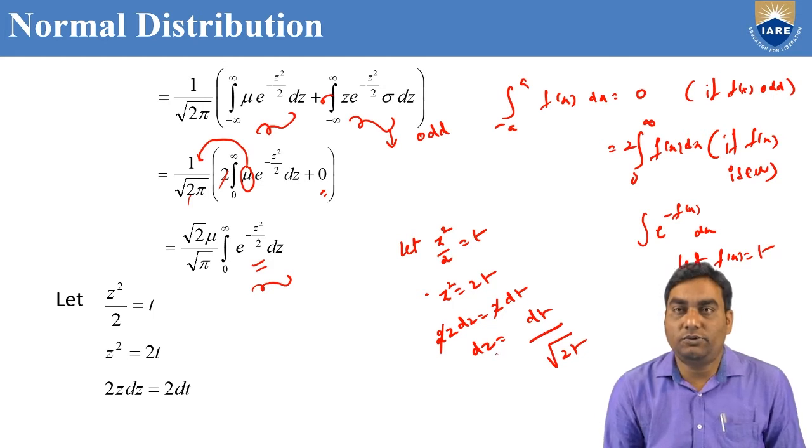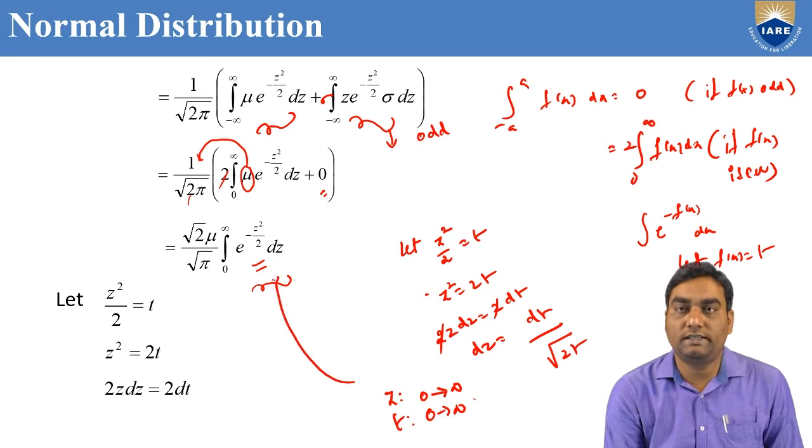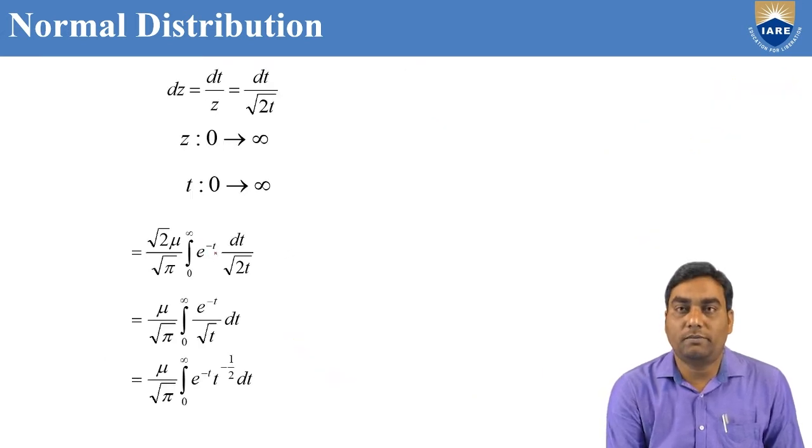Similarly, the limits also need to change. These are the z limits, z from 0 to infinity. We convert them in terms of t. t is also 0 to infinity, because z is proportional to t. We substitute all these values in the integration: 0 to infinity e power minus t dt by root 2t. The root 2 cancels, giving mu by root pi, integral 0 to infinity e power minus t, and the under root t, when it comes to the numerator, becomes t to the power of minus 1 by 2.